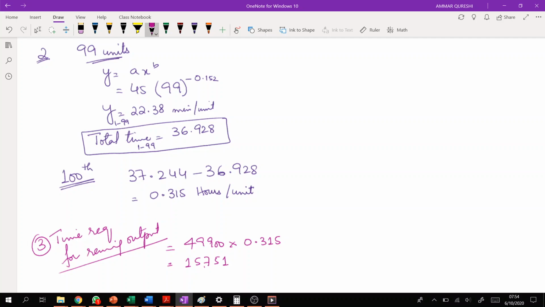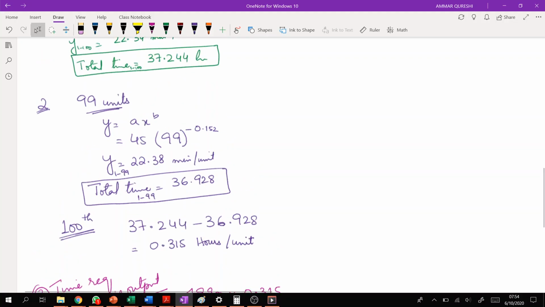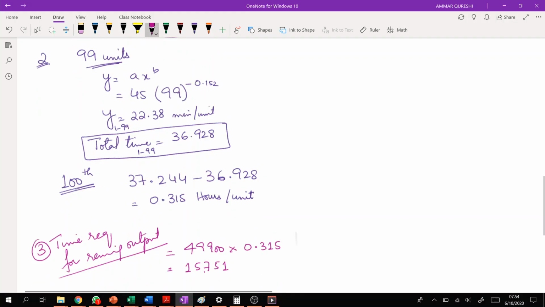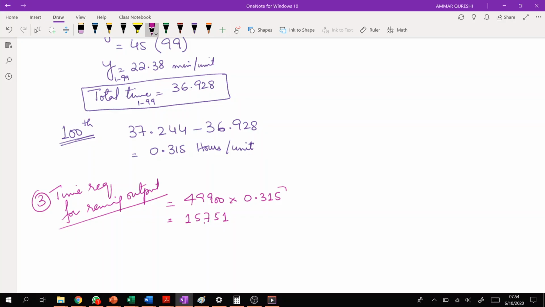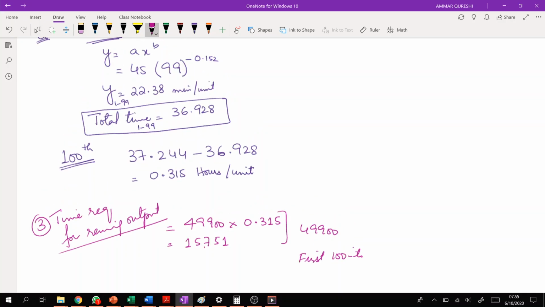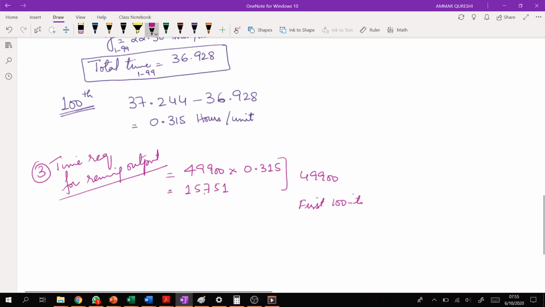No, this is the time required for 49,900 units. We still have to add the time required for the first 100 units, which was 37.244.